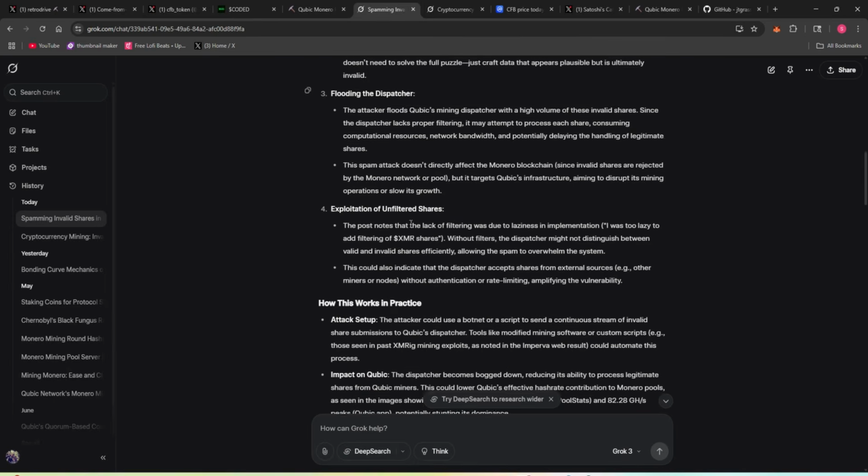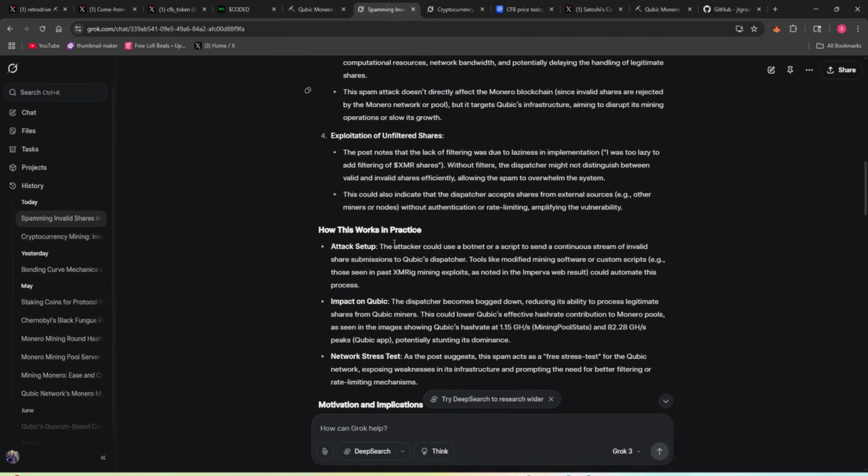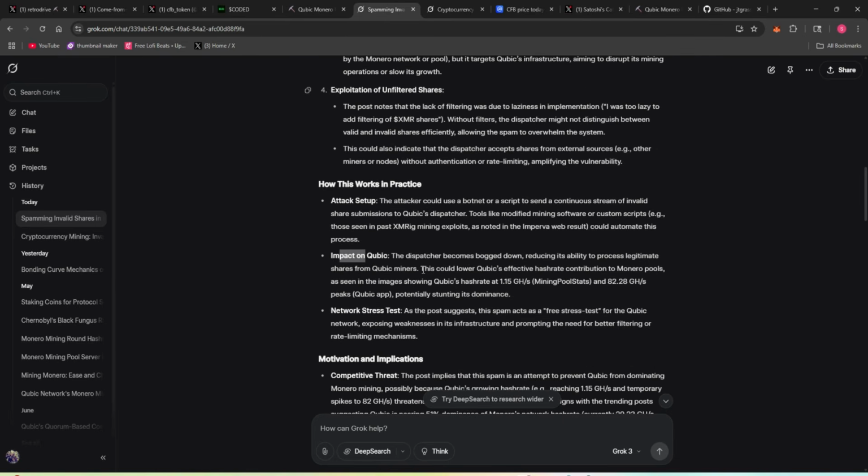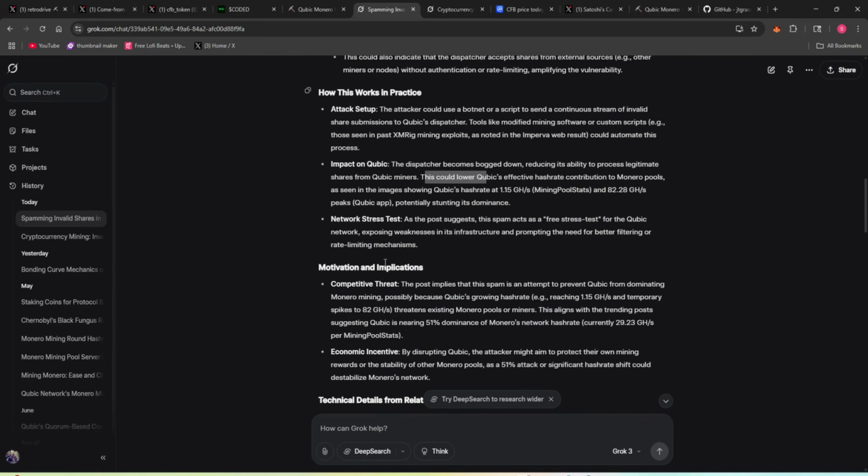All right, let's keep getting into it. How this works in practice. The attack setup: the attacker could use a botnet or script to send a continuous stream of invalid share submissions to Qubic's dispatcher. Tools like modified mining software or custom scripts could automate this process. The impact on Qubic: the dispatcher becomes bogged down, reducing its ability to process legitimate shares from Qubic miners. That obviously wasn't an issue. This could lower Qubic's effective hash rate, but no. Grok is kind of being goofy.